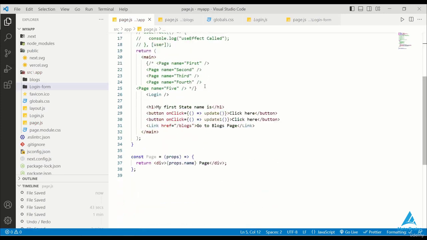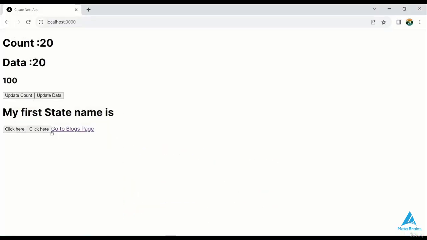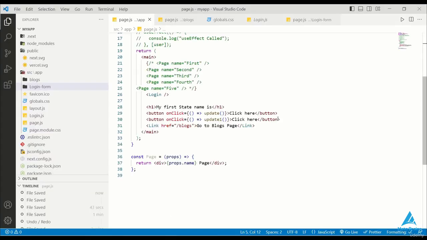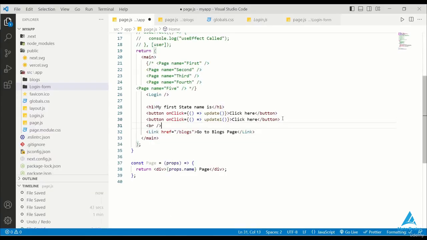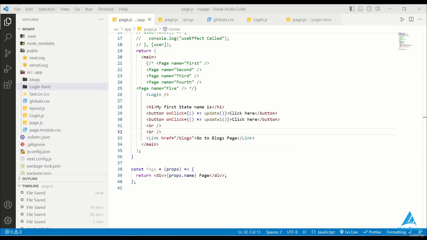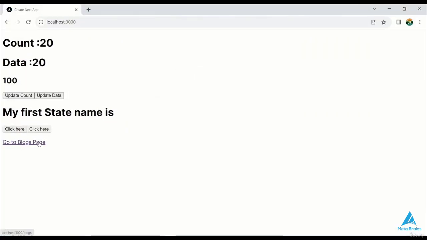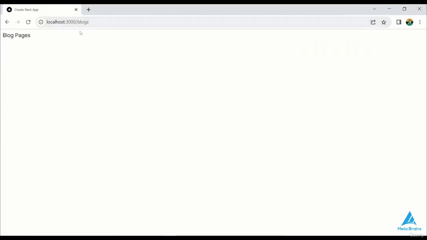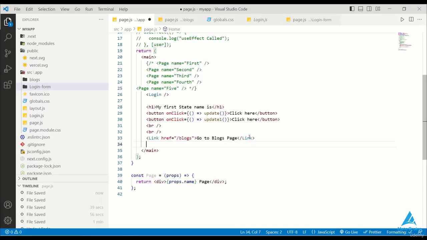So if we go to the browser, we can see that the go to blog page link is showing. I'll click on it. So here is the go to blog page. As I click on blog page, the blog page is shown without scrolling, without loading any UI. So this is the main function of a single page application.